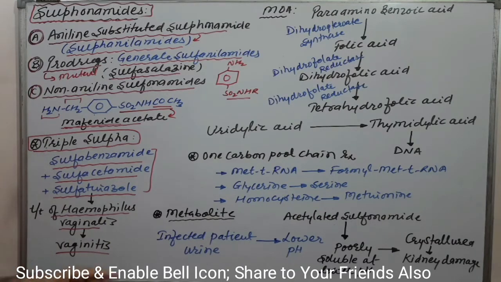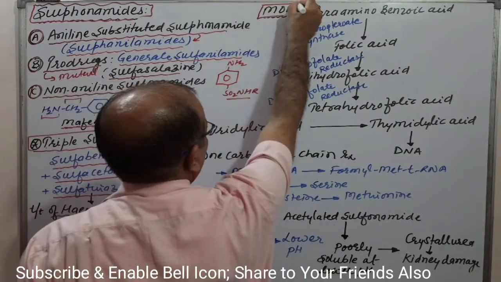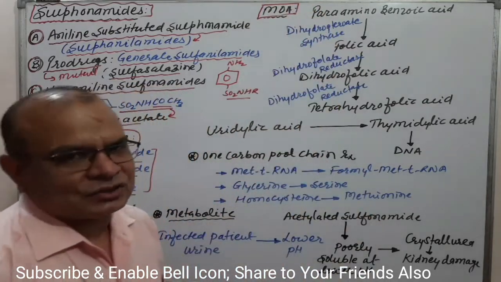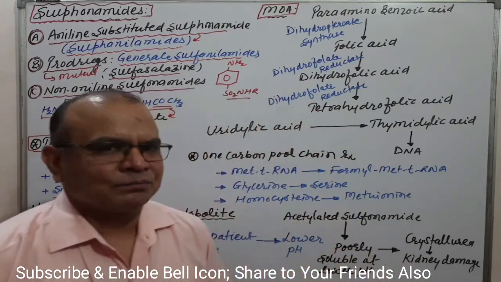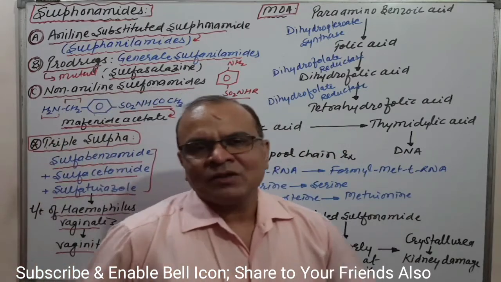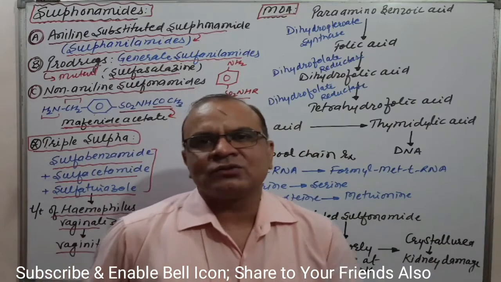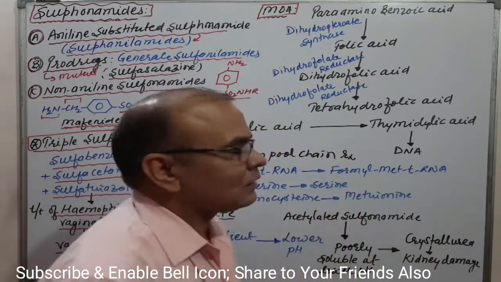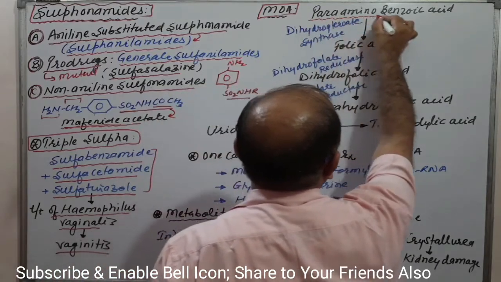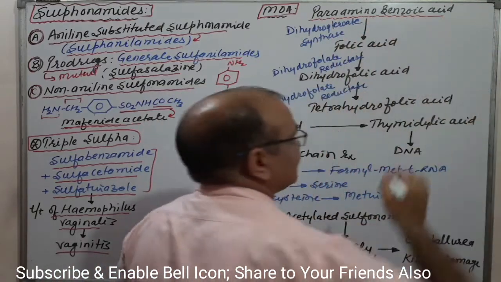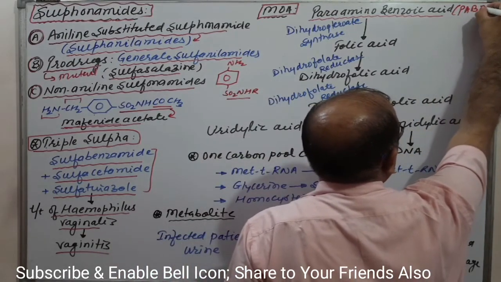Come to the next, the mechanism of action. It is a very interesting mechanism of action for the sulfonamides. There is one pathway for a particular sequence which directly affects the DNA. Try to understand one molecule, para amino benzoic acid, also known as PABA.